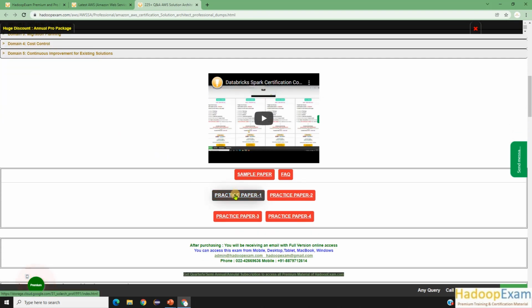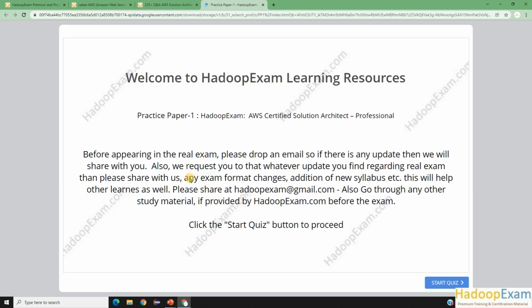So let's click on practice paper one. If you have been given permission on this practice paper, then you will be able to launch it. Once you launch this paper, it asks you to enter a username and email ID. Now this question paper is launched. These are purely practice questions.